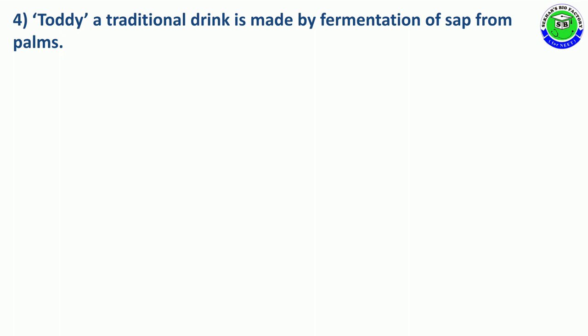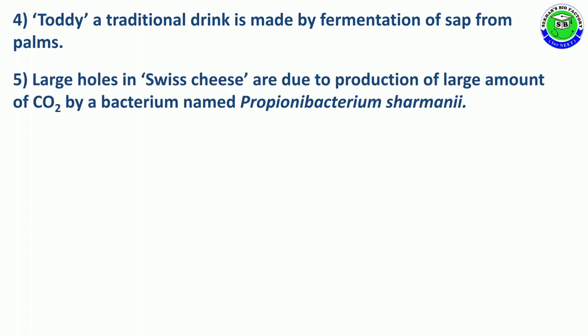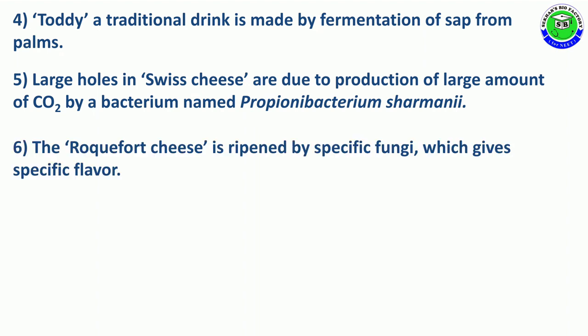It is a traditional palm drink made by fermentation of sap from palm trees. And the fifth application is the large holes in Swiss cheese, due to the production of a large amount of CO2 by a bacterium named Propionibacterium shermanii. These are the important applications in household products.